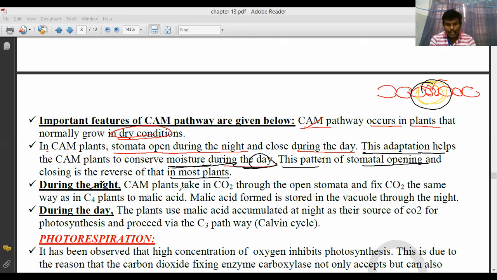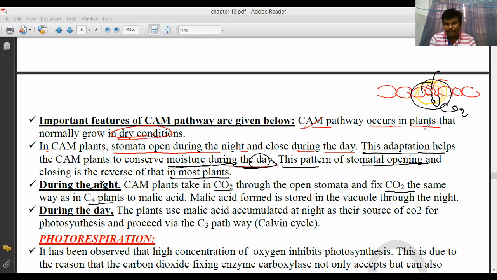CAM plants take in carbon dioxide through the open stomata.